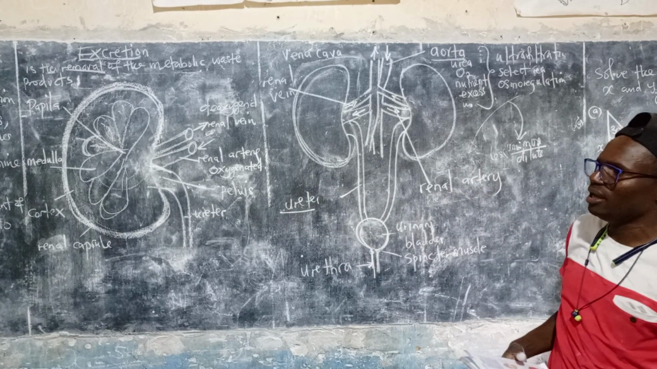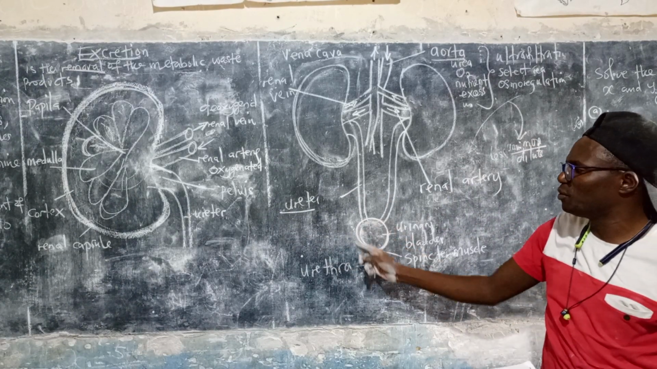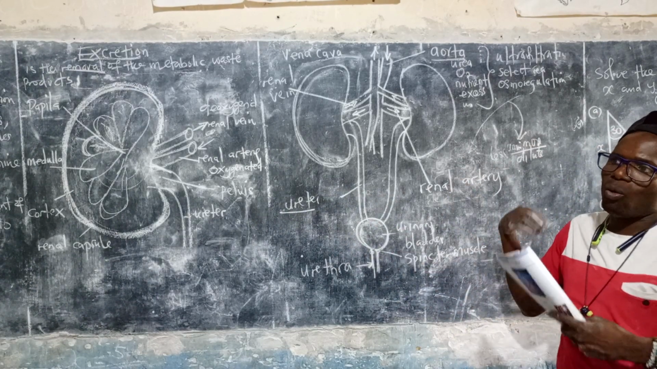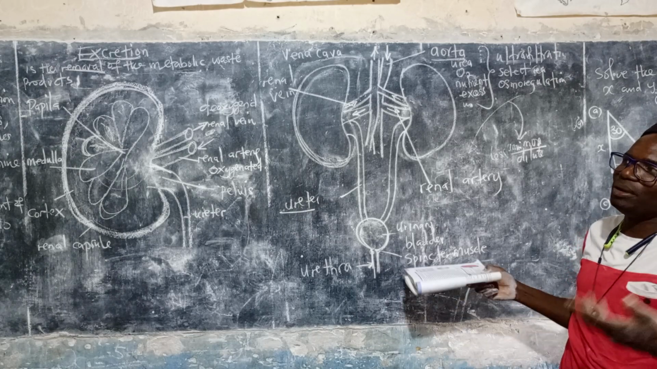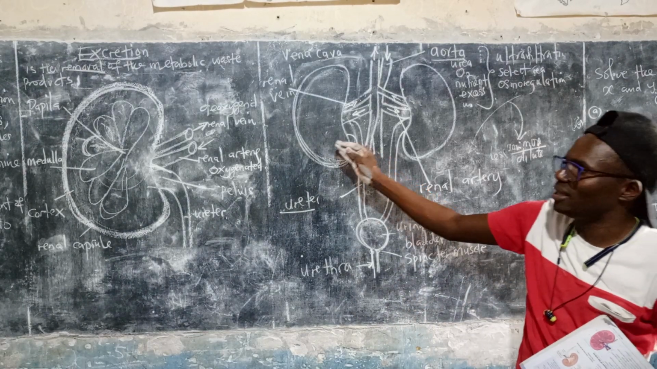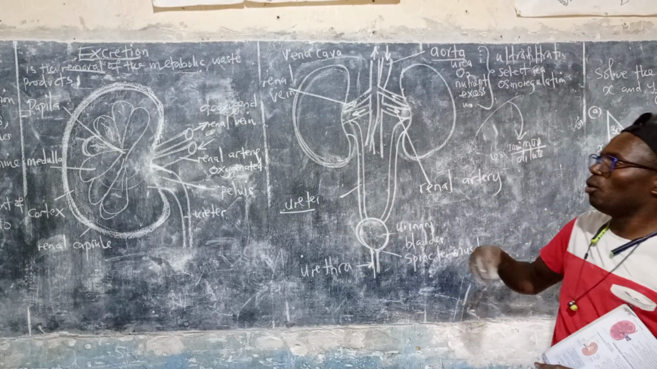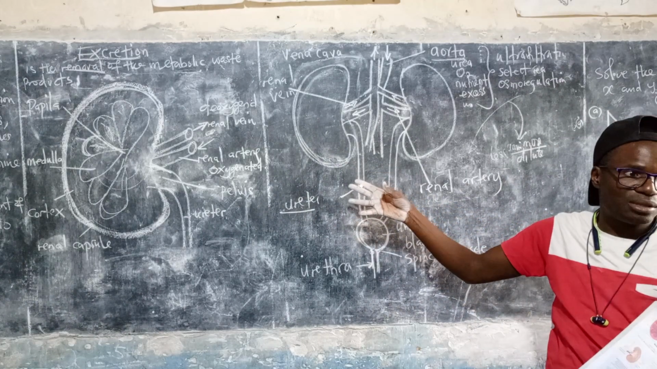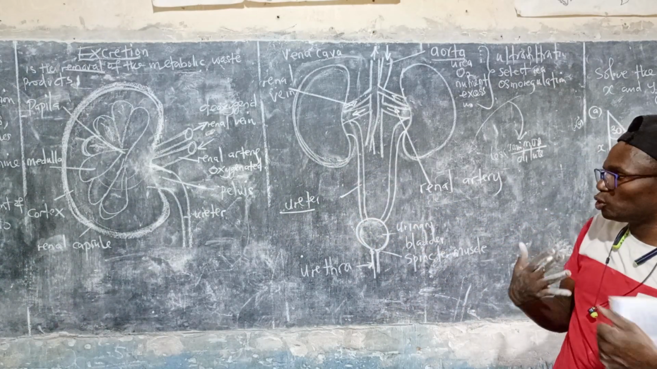We know that it is the ureter there. But there are some people that have got a problem with this. If you have a problem with the kidneys, you can either use the kidney dialysis machine or you can use a kidney transplant. Those are the two ways.